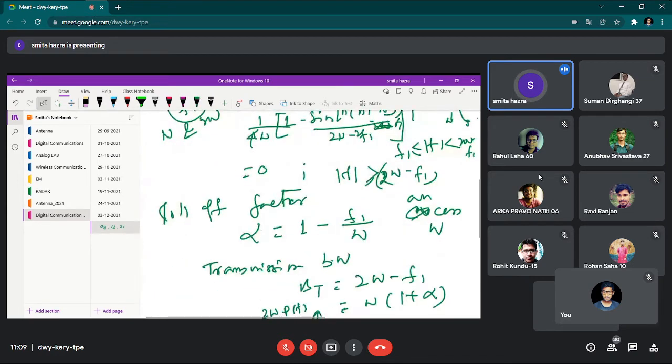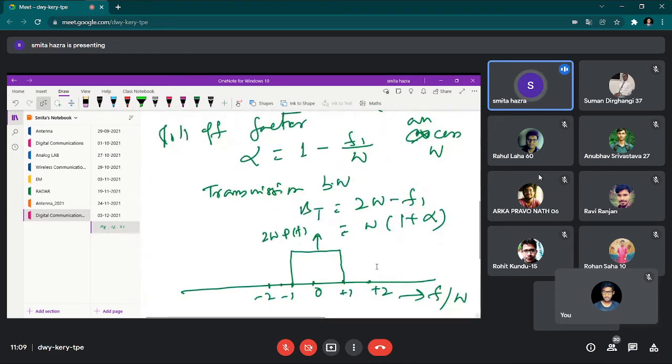So if I plot 2W into Pf here, obviously your maximum limit will be 1.0 or 1. Now, based on the choice of the alpha factor, and for this alpha is equal to 0, you may consider f1 as an intermediate value, or you may consider f1 just equal to W.